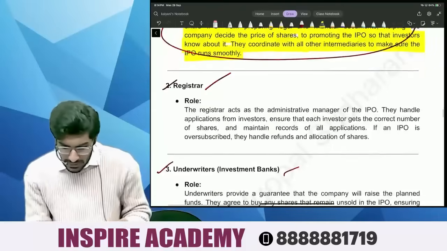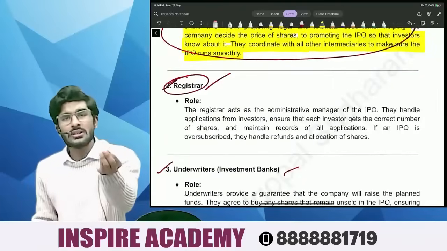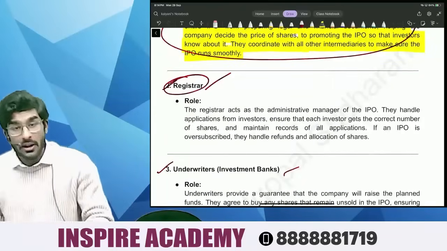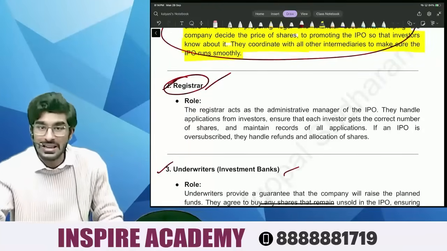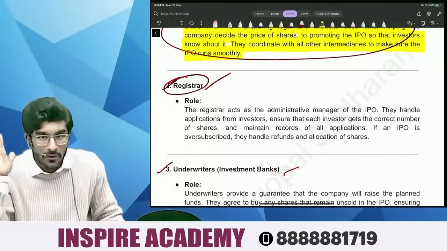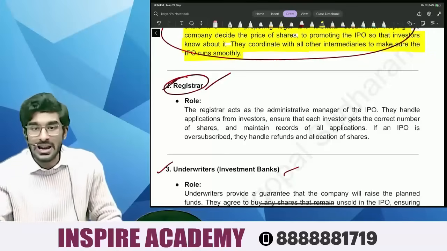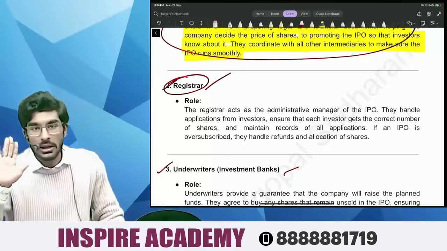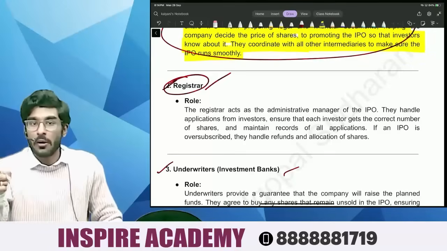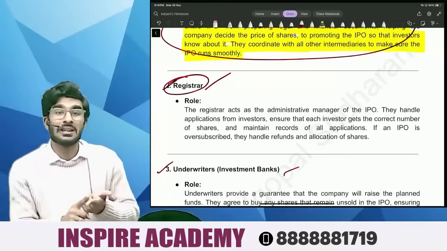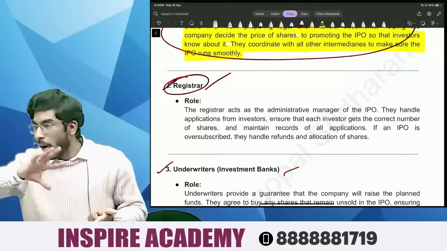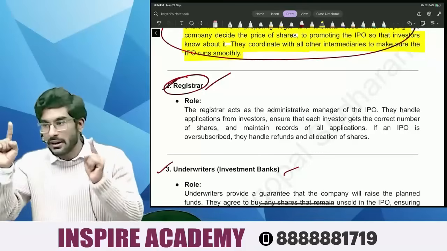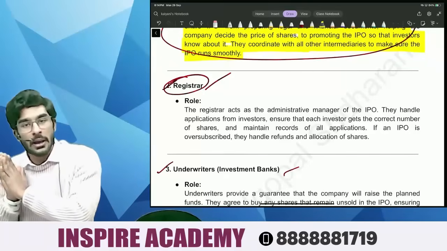Number two is, people, the registrar. Now what is the role of the registrar, people? The registrar's job is to ensure that the right amount of shares has been credited to the investors. This is the job of the registrar. He is basically the administrator of all the shares. He ensures that the right amount of shares has been given to the investors.